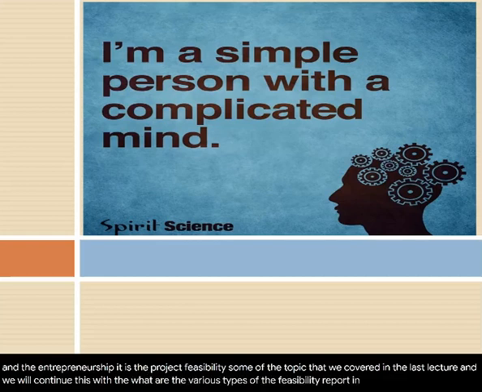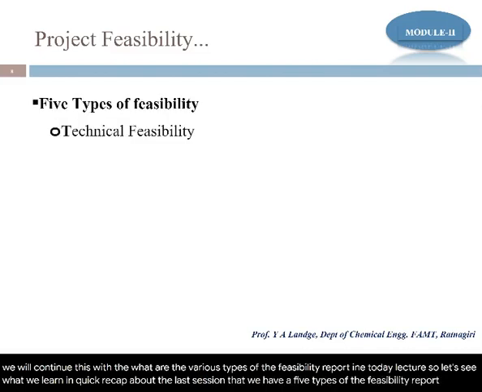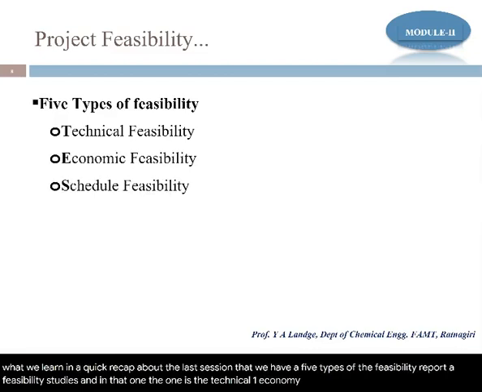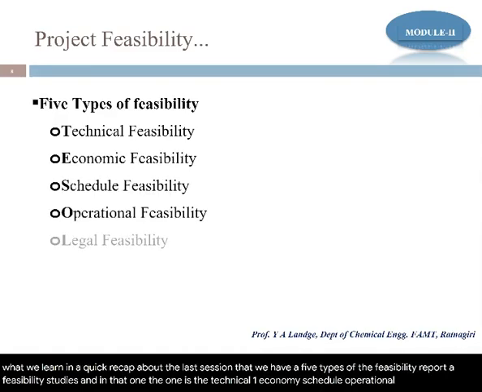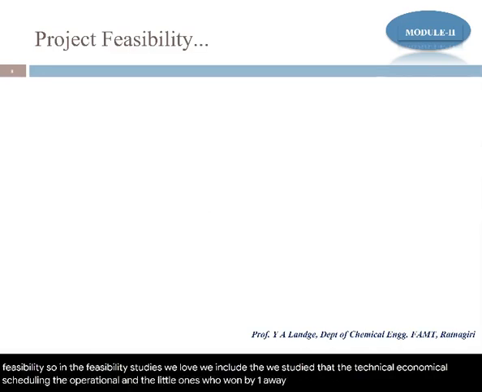So let's see what we learned in a quick recap of the last session. We have five types of feasibility studies: the technical one, economic, schedule, operational, and legal feasibility. In the feasibility studies, we studied the technical, economical, scheduling, operational, and the legal one. So one by one, we look at the description of each.